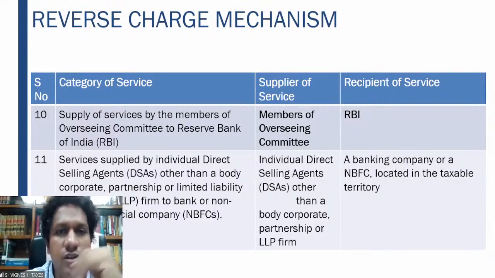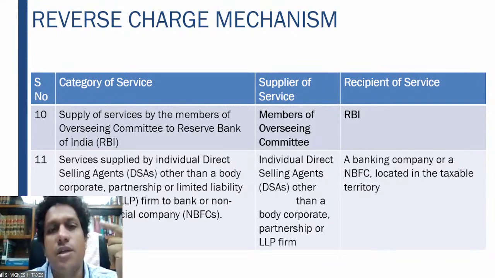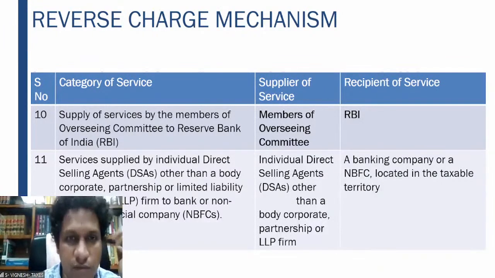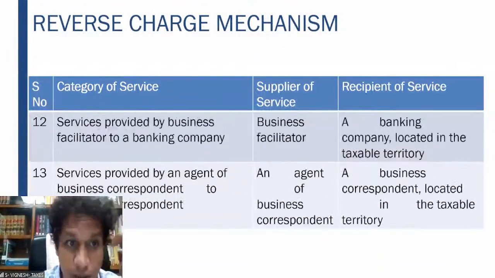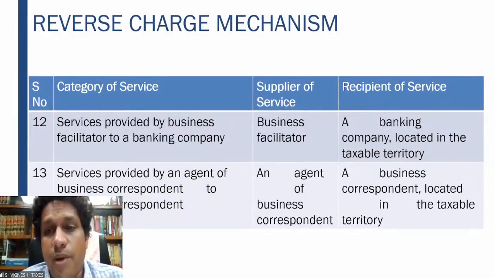In such a case, the individual direct selling agent need not pay the tax on forward charge mechanism. The banking company has to pay it on reverse charge mechanism. Right. Then business facilitator to a banking company.